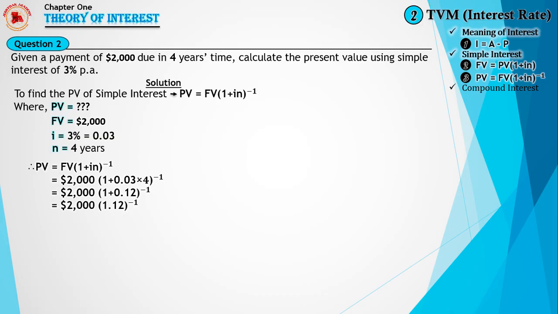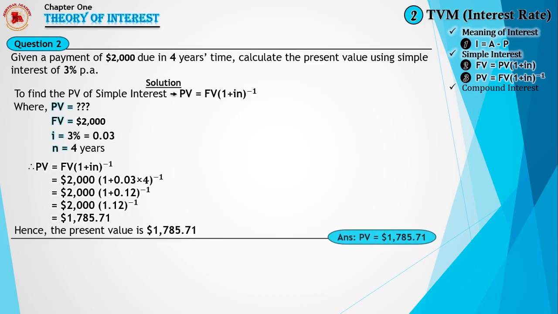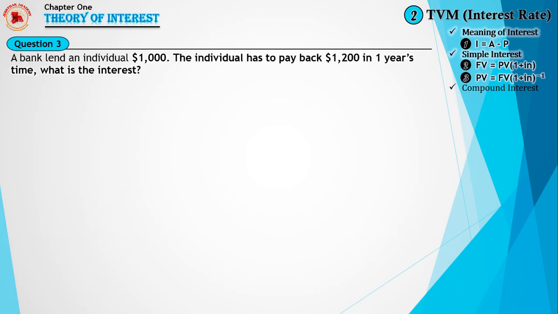Finally, we have $2,000 multiplied by 1.12 raised to the power of minus 1. When you punch that in your calculator, you arrive at $1,785.71, approximating to 2 decimal places. Hence, the present value is $1,785.71.